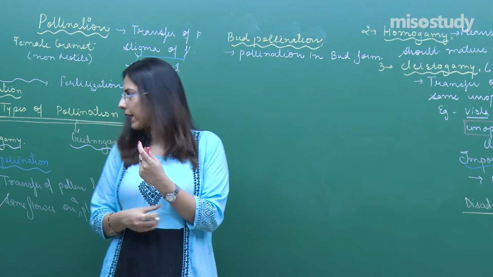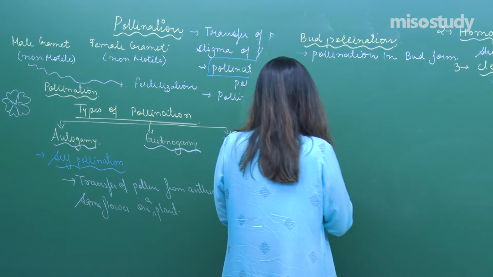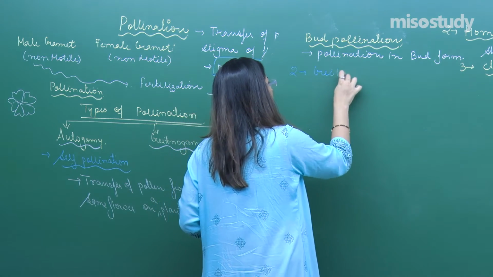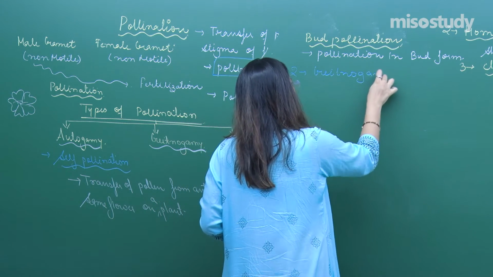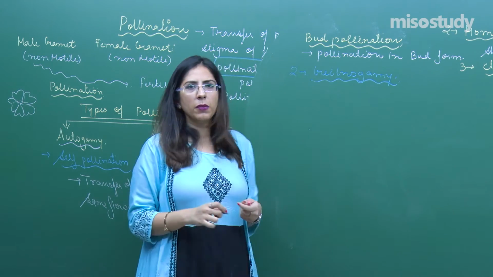So this is the first one, which is an autogamy condition. Let's talk about the second method, which is geitonogamy. So what do you mean by geitonogamy?